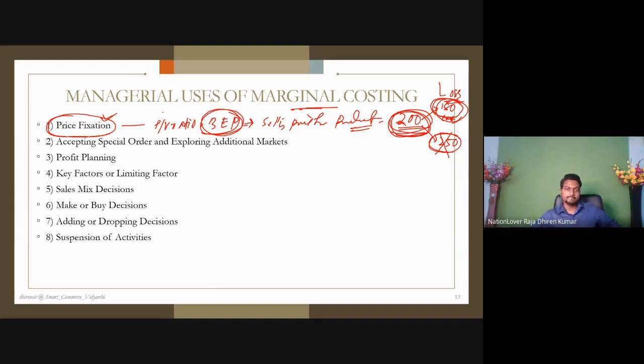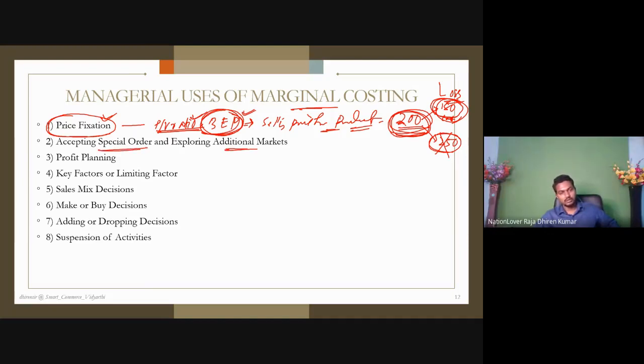That's it. Next week. Obviously these techniques let you know the profits and the break-even points. Understand the points: how much you can cover the variable cost and fixed cost, so you can fix the price accordingly. Accepting special orders and exploring additional markets.